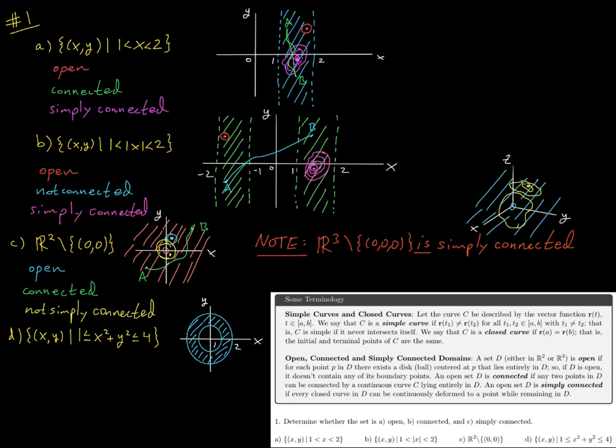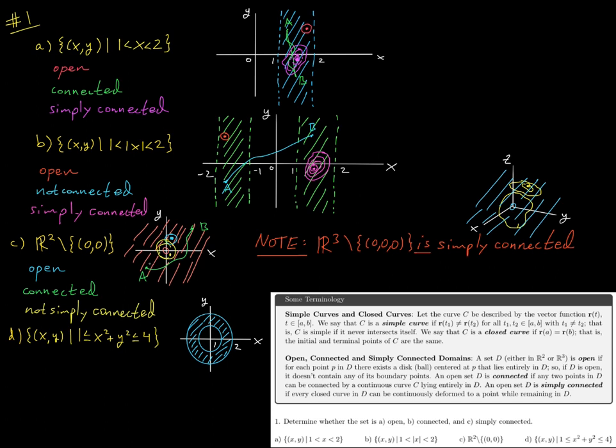So in other words, none of these points along my initial closed curve, as I continuously deform, will have to pass through the origin. Where again, for the previous example, the only way you're going to be able to squish this thing down, deform it down to a point, there's going to be at least one point, if not more, that are going to have to pass through the origin as you deform.